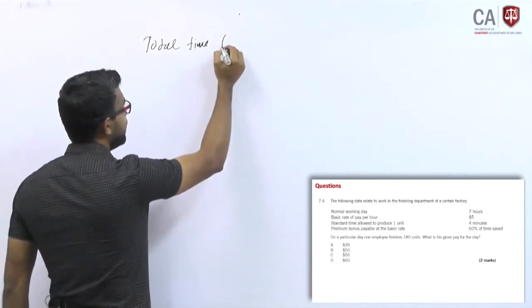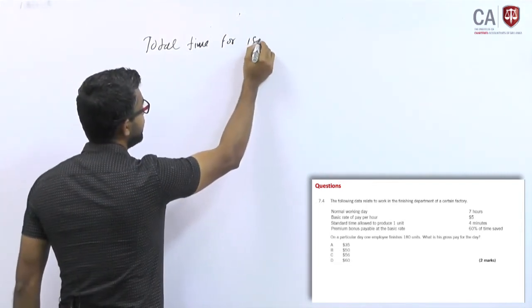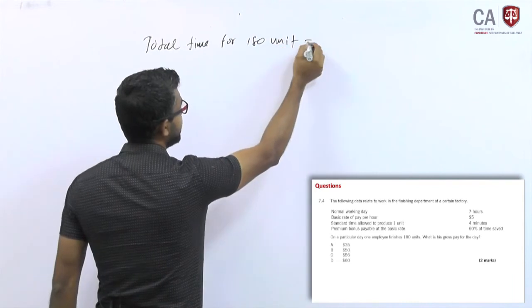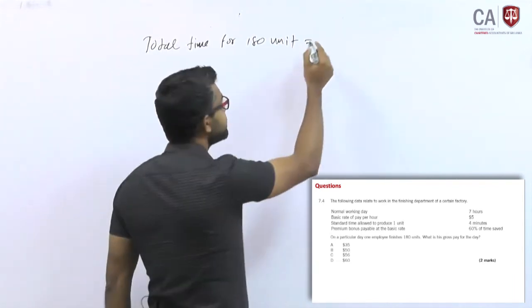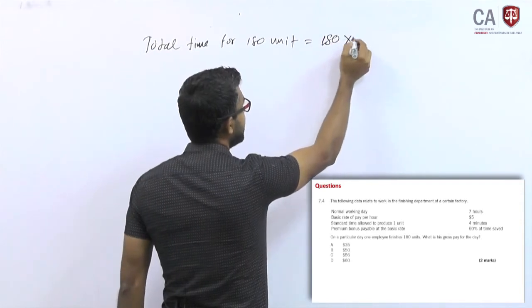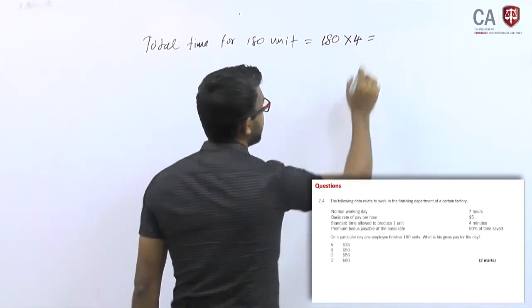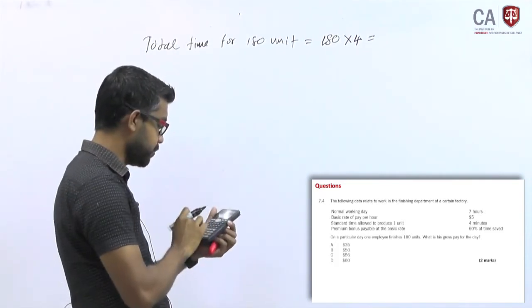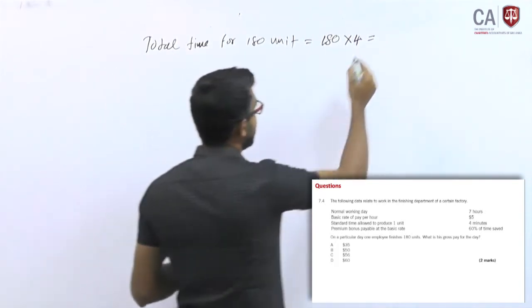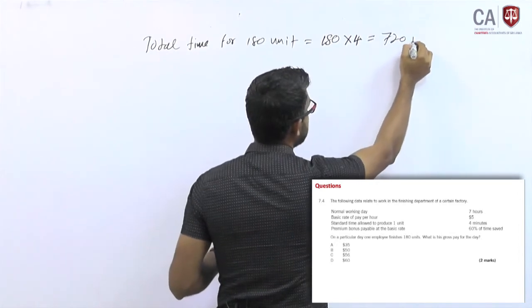Total time for 180 units: per unit 4 minutes required, 180 units into 4, 720 minutes.